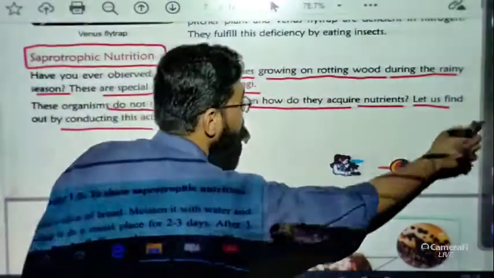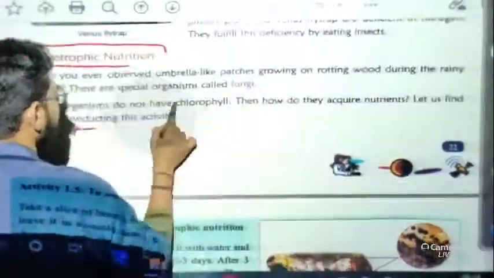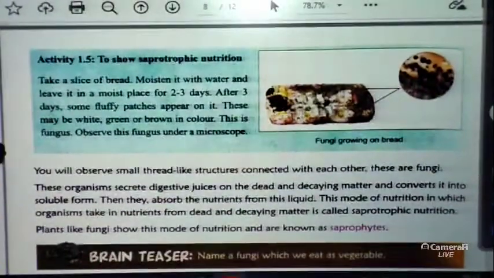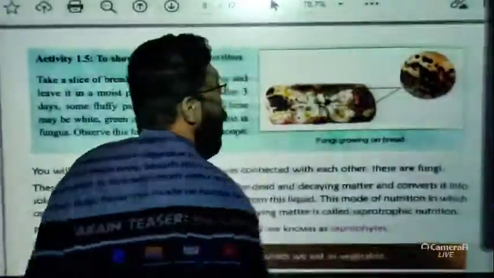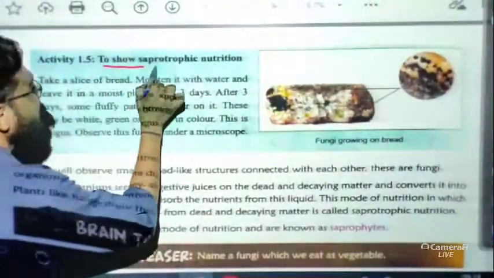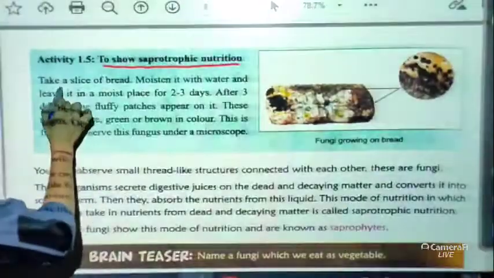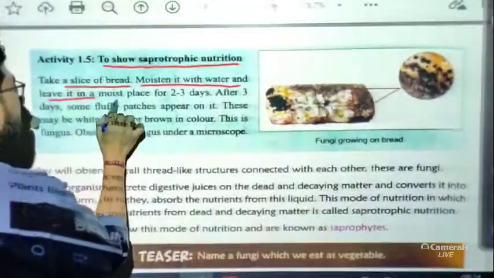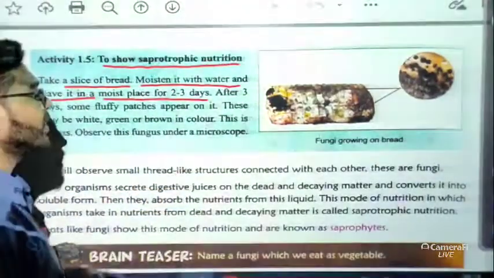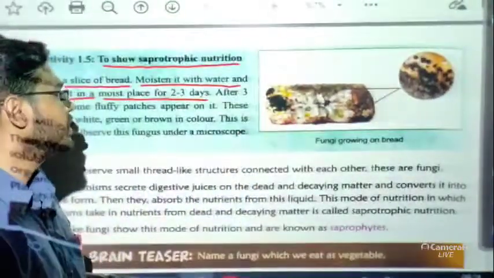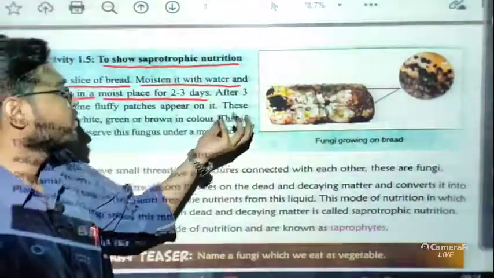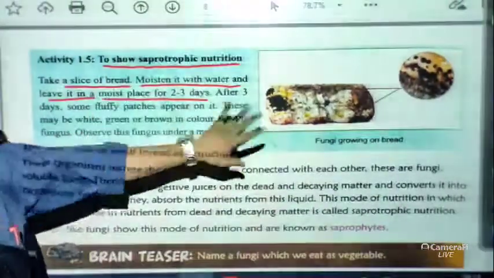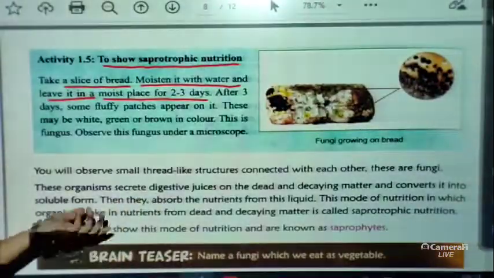By doing this activity. Which activity? Let us discuss the activity. Just have a look. We call it activity 1.5 to show saprotrophic nutrition. Take a slice of bread, moisten it with water and leave it in a moist place for 2 to 3 days. So we have to take a piece of bread, moisten it with water, that means put some water so that it can soak the water, and leave the bread for 2 to 3 days.